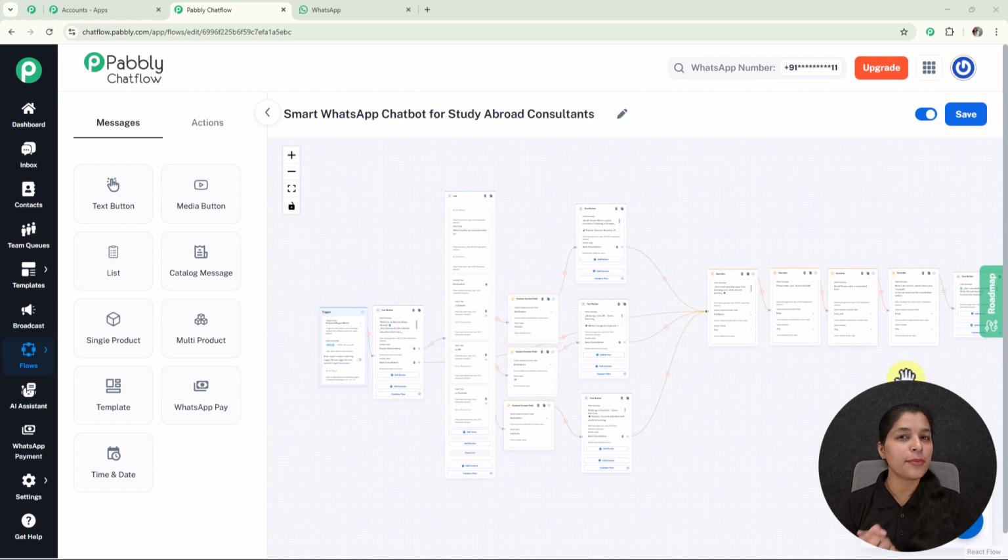What if your study abroad business could automatically respond to every student inquiry without any manual work? Or even without typing a single message? Yes, it's possible by using Pabbly Chatflow.